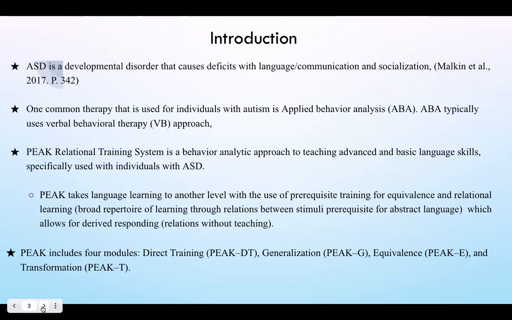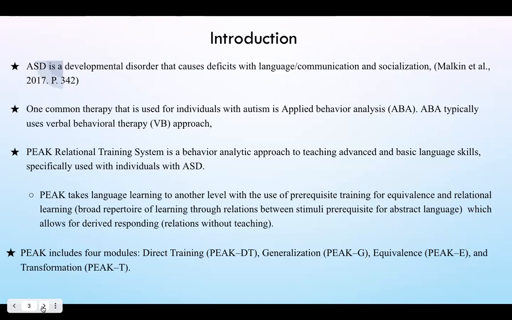Just some information about PEAK and autism. Autism spectrum disorder is a developmental disorder that causes deficits with language and communication skills, as well as socialization. One common therapy that is used for individuals with autism is applied behavior analysis, ABA. ABA typically uses verbal behavioral therapy as their approach.